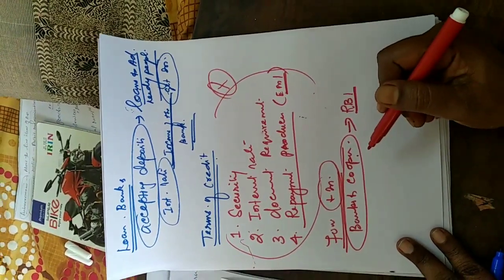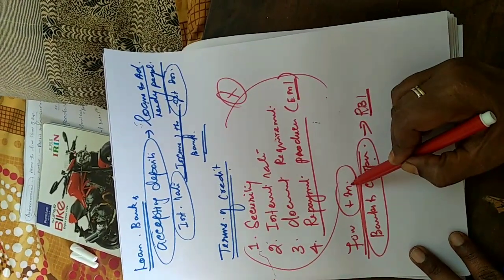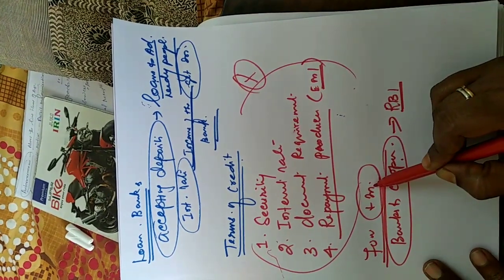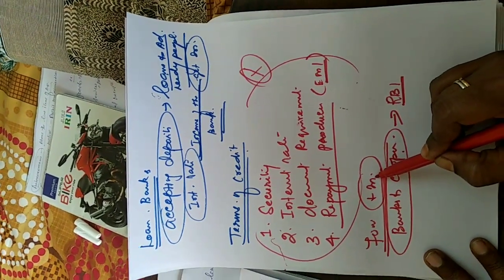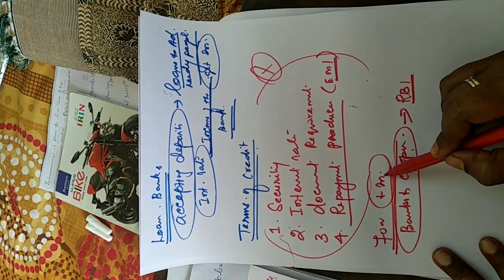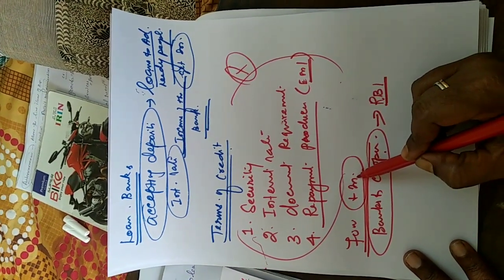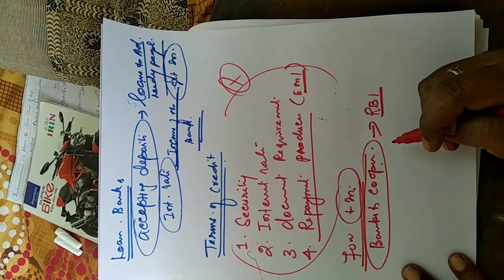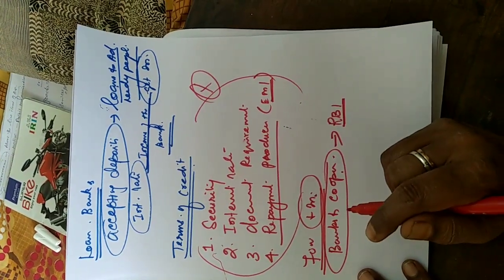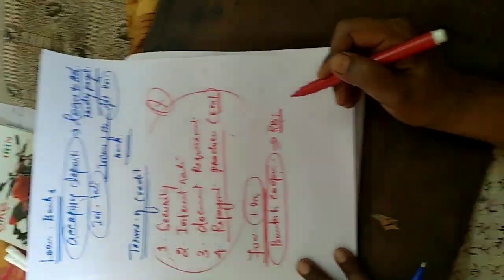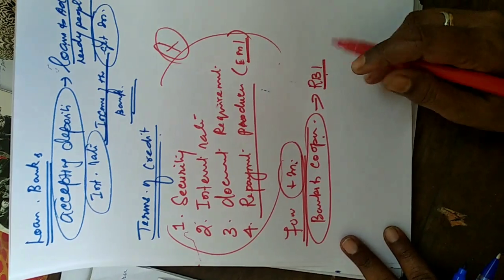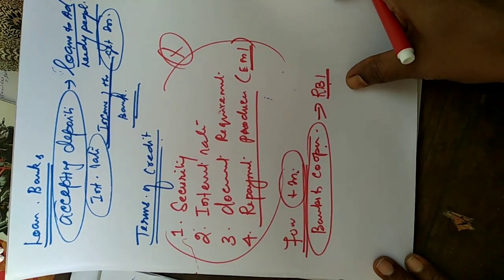But some financial institutions are not at all following the rules and regulations of RBI. They come under the informal sources of credit. That is, the moneylenders come under the informal sources of loan. Especially in the case of interest rate, they have to follow RBI's rules and regulations. Okay, then these all come under this category.